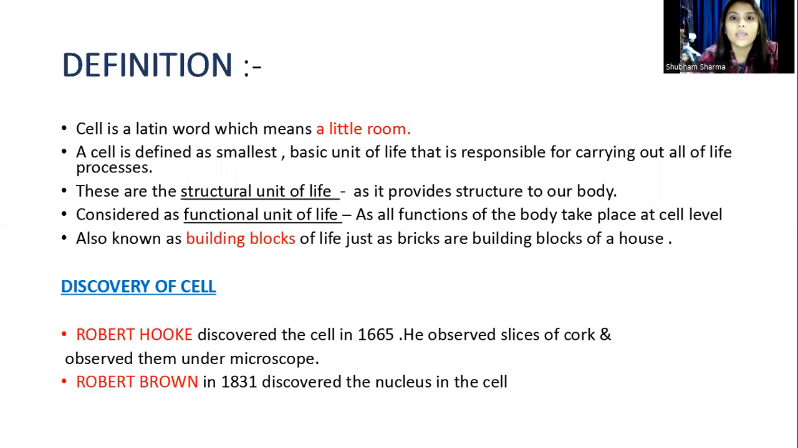If we come to the discovery of the cell, the first name which comes to our mind is Robert Hooke. Robert Hooke in 1665 discovered the cell. He observed thin slices of cork under the microscope, and what he saw were small compartments which he named cell. The next name is Robert Brown. He in 1831 discovered the nucleus, which is an organelle in the cell, which we will discuss later in the session.